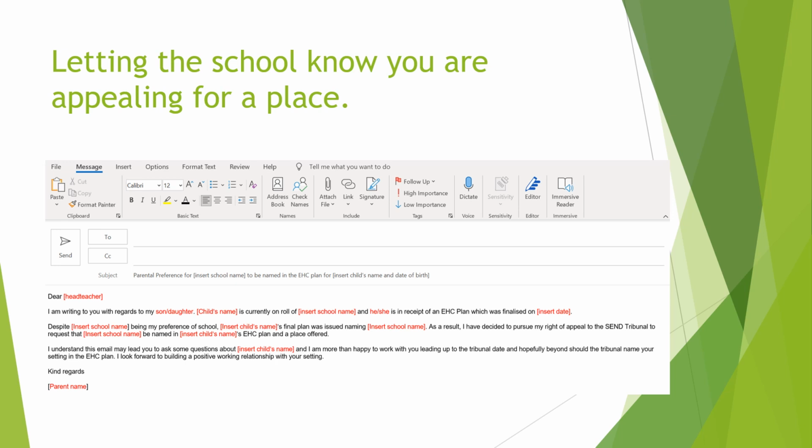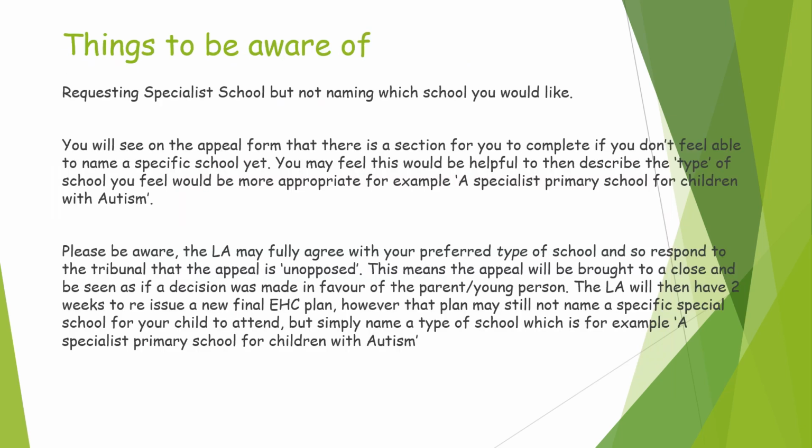So letting the school know that you're appealing for a place. It'd be helpful to just send an email to the school, and there's an example of how you might word that here. If you send this to the head teacher of the school, it will just give them the indication that you're appealing for it. Things to be aware of.